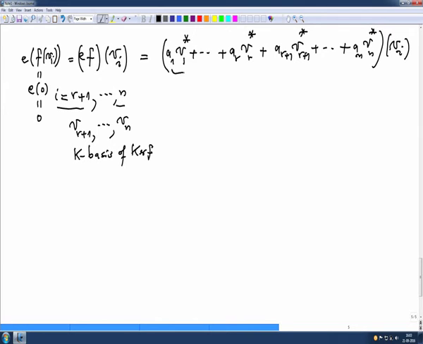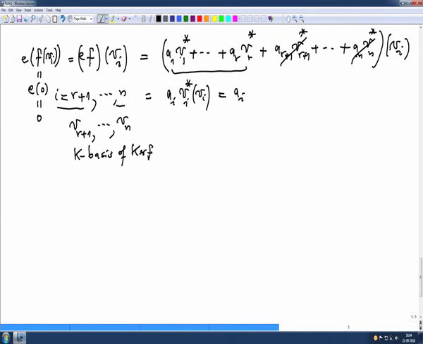So, all these guys Vj, where j is between 1 and R, that is going to vanish here. So, the only term which will survive is where Ai is coming from. So, this is Ai, Vi star, Vi, which is Ai. That is the only term that will survive. So, you see we have proved Ai is 0, and obviously we have used the fact that i is between R plus 1 and n. So, we have checked that these coefficients are not there.